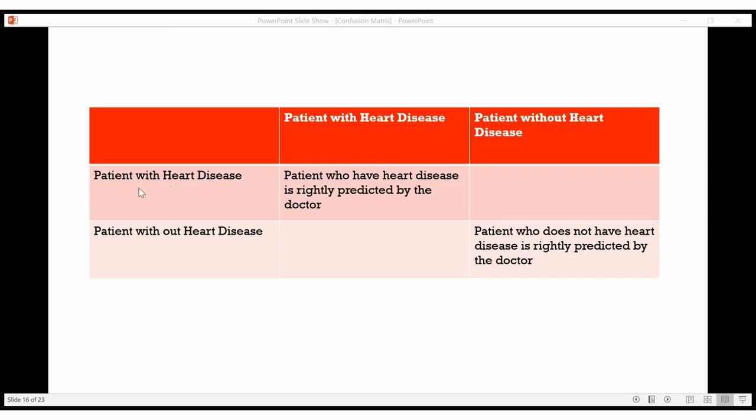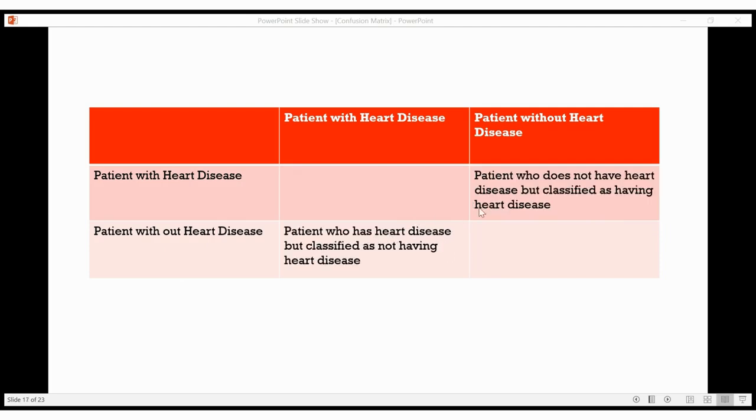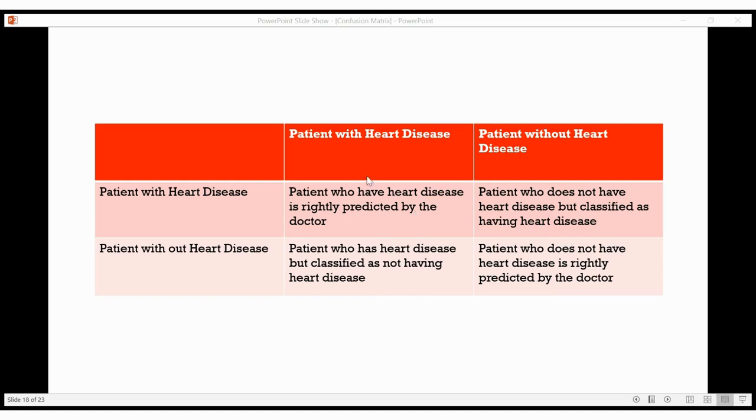Here also the predicted value shows it is having heart disease. So this is true positive. Here the patient is not having heart disease from the actual value. The same is predicted by the model. So it is true negative. In the same way the other two outcomes are placed here.